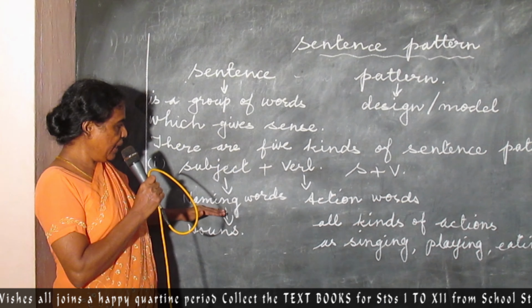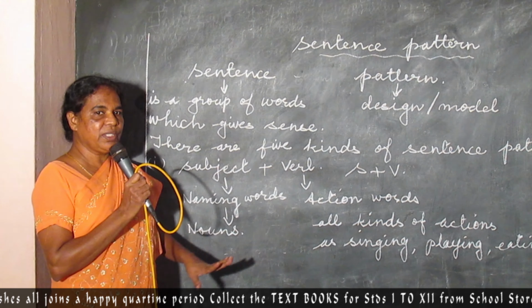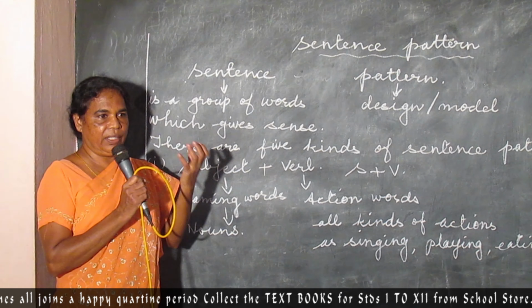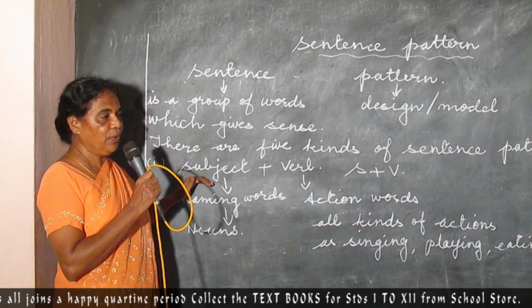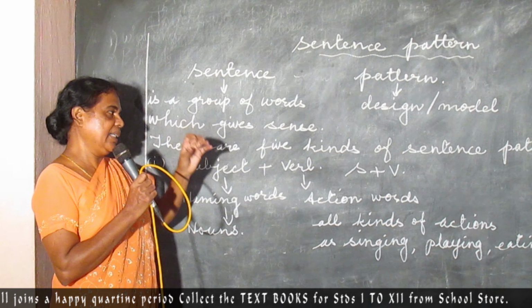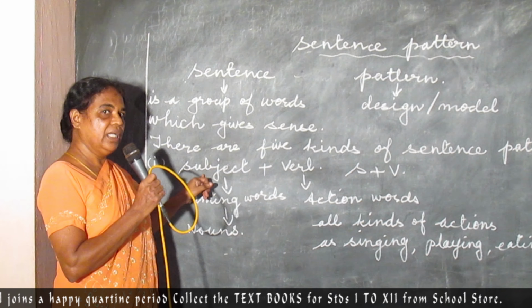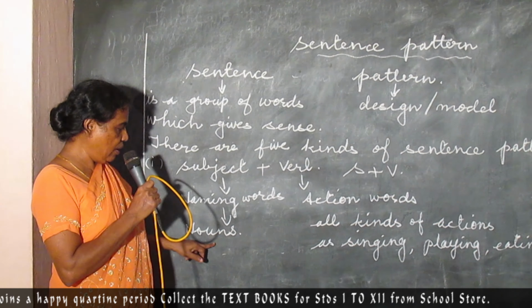So all the naming words or nouns, the names of everything that we see around, everything that we use, are called subject. Is that clear to all of you? So the subject is the head, the head of a person. Likewise, it's a very important part in a sentence. Subject is otherwise called naming words or nouns.